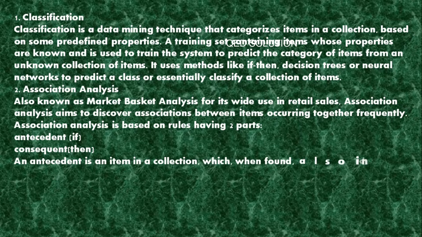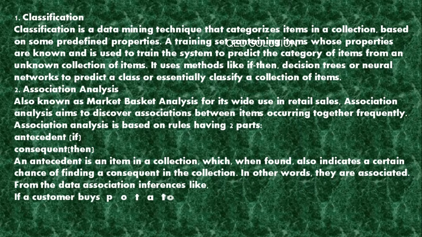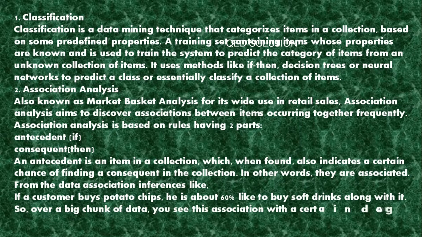2. Association analysis, also known as market basket analysis for its wide use in retail sales. Association analysis aims to discover associations between items occurring together frequently. Association analysis is based on rules having two parts: antecedent and consequent. An antecedent is an item in a collection, which, when found, also indicates a certain chance of finding a consequent in the collection. In other words, they are associated.